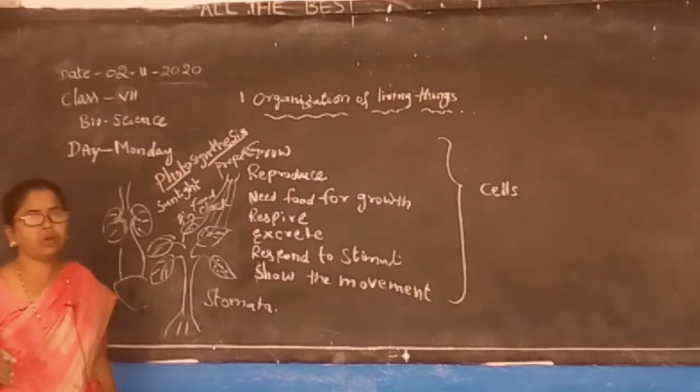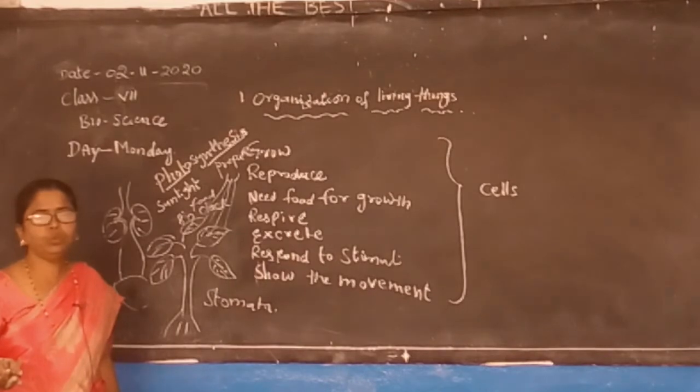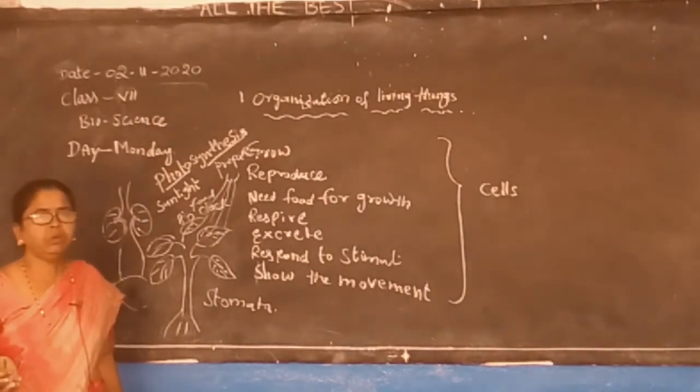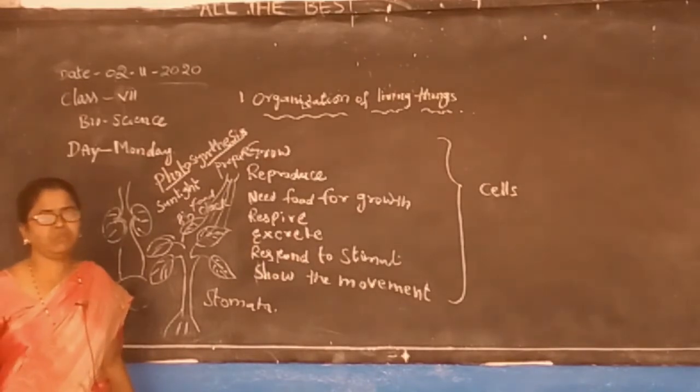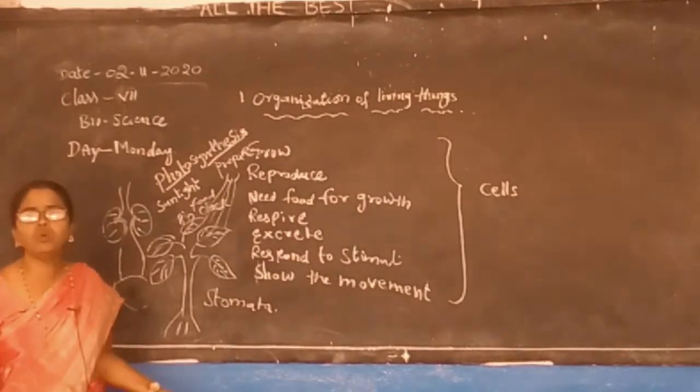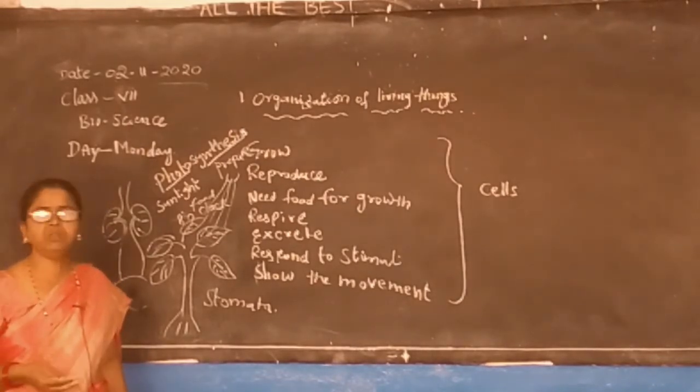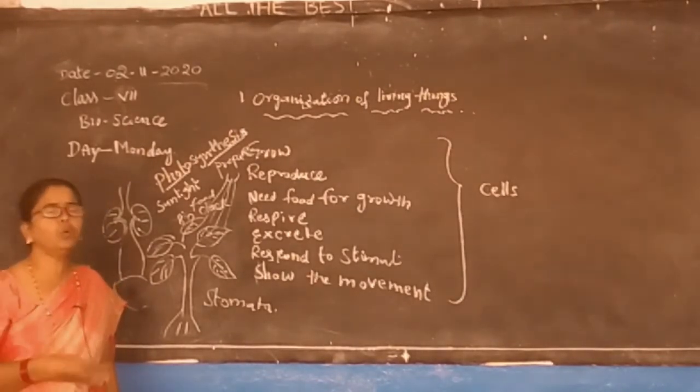That excretory organ will excrete the waste, that is urine. So urine is there, and the sweat. Nowadays, hardly any sweat is coming for us. Why? Because we are not going outside, and we are not doing any kind of work. Or small children, we are not at least playing outside.